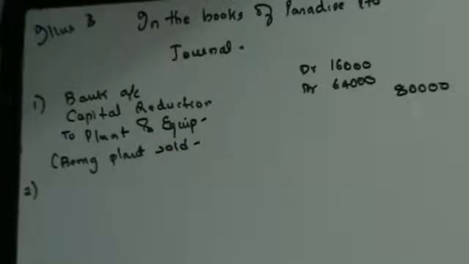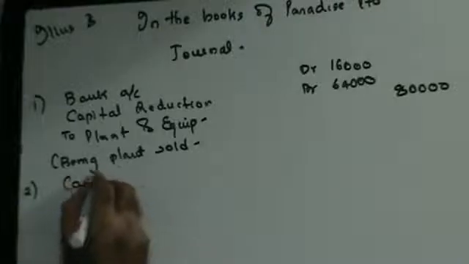The auditors have pointed out that depreciation on plant is not correctly provided to the extent of 40,000. Now, if I provide depreciation on plant, the value of plant will go down. Value of plant going down means asset is going down, and asset going down means capital reduction on the debit side.